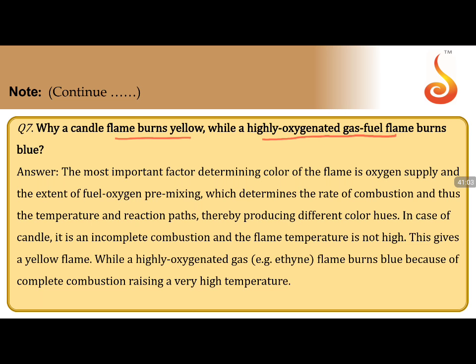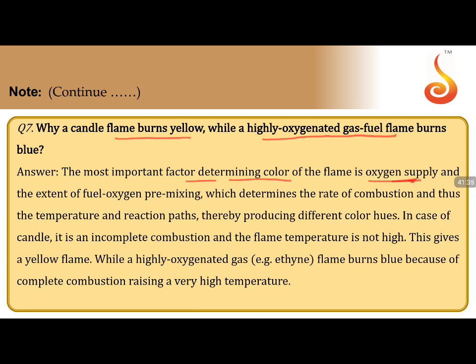So Bunsen burners have a key role in the lab. A candle cannot be used in the laboratory because it gives only a yellow flame, but highly oxygenated gas fuel flames burn blue. Reason: the most important factor determining the color of the flame is oxygen supply. Correct? Without the three essential factors, fuel, oxygen, and what is the third one?